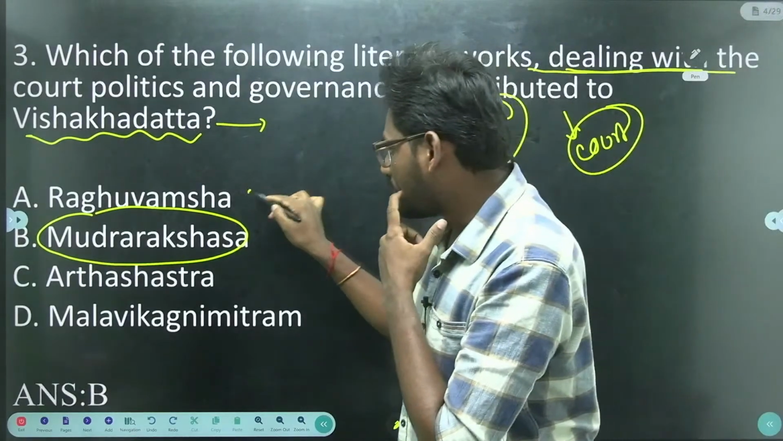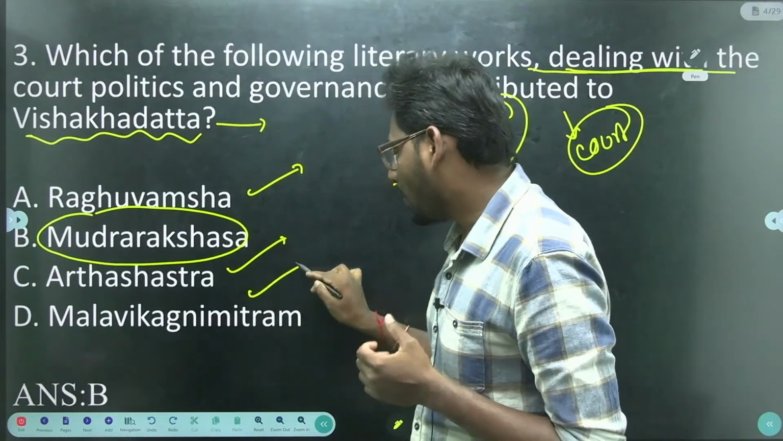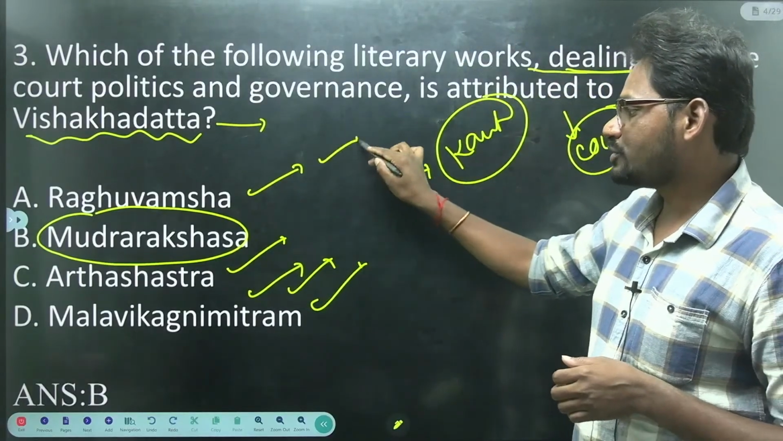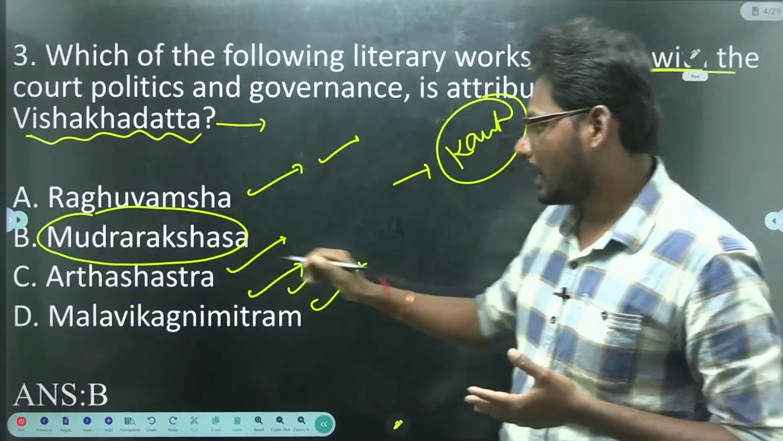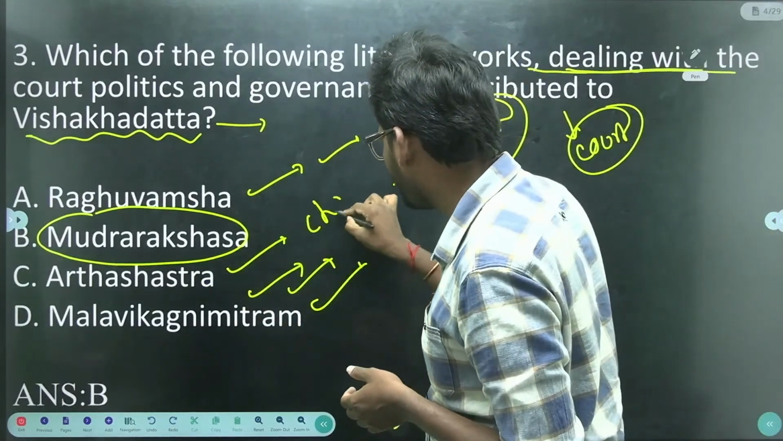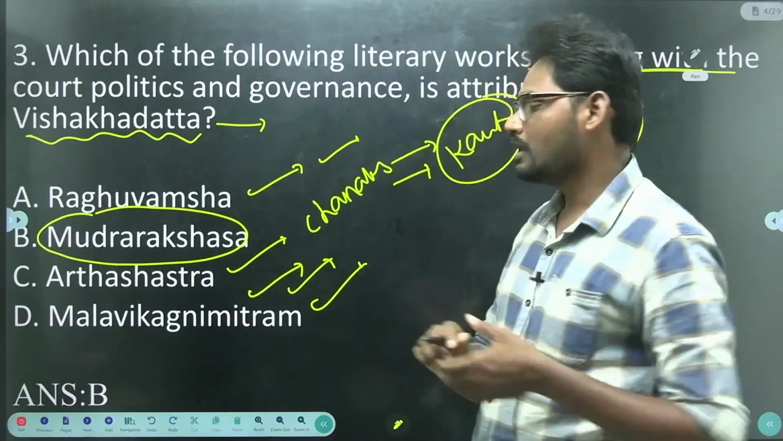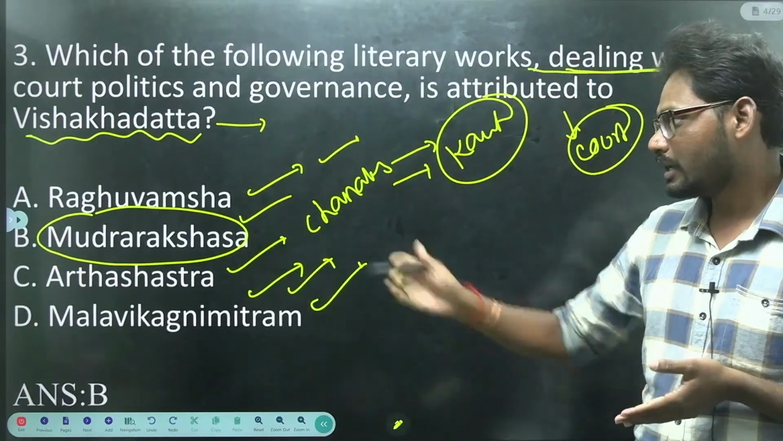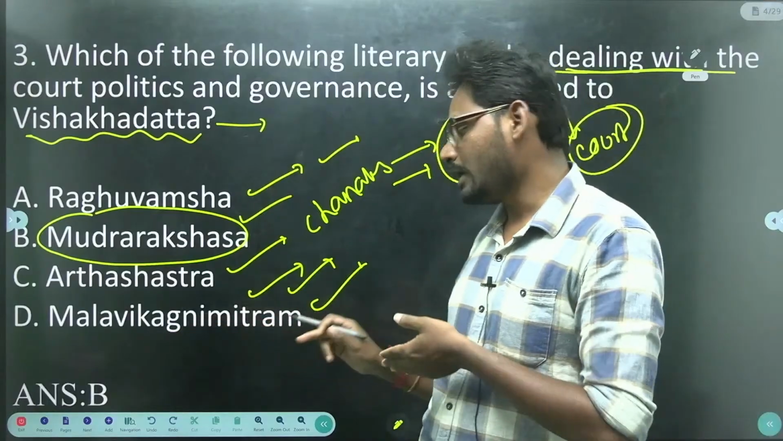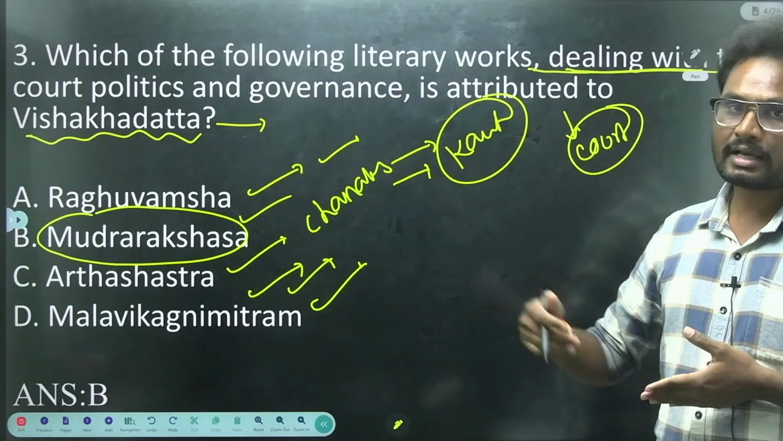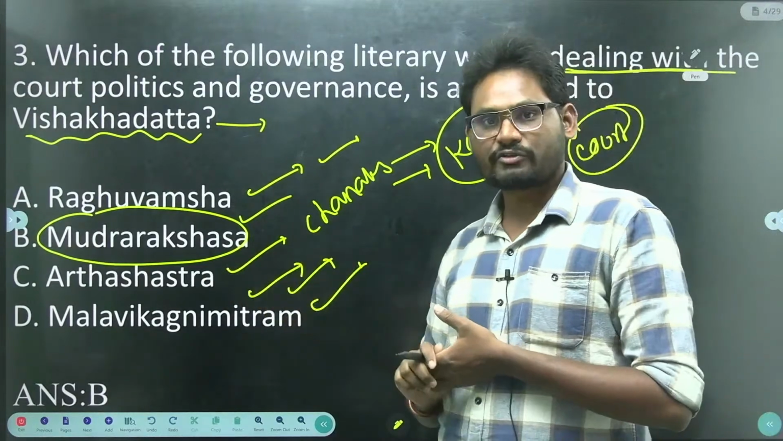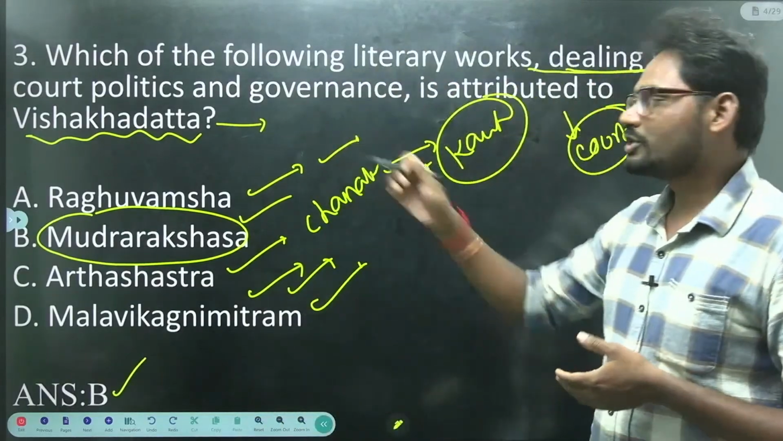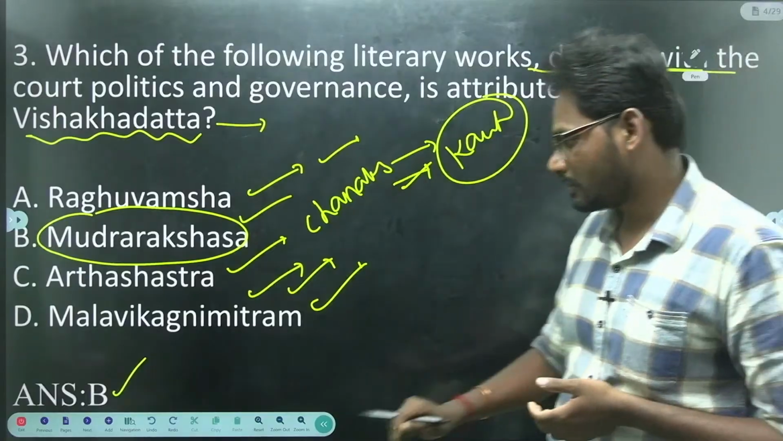Here, Raghuvamsha and Malavikagnimitram were both written by Kalidasa. Arthashastra was written by Chanakya or Kautilya. And Vishakadatta wrote Mudrarakshasa. So the answer is B.